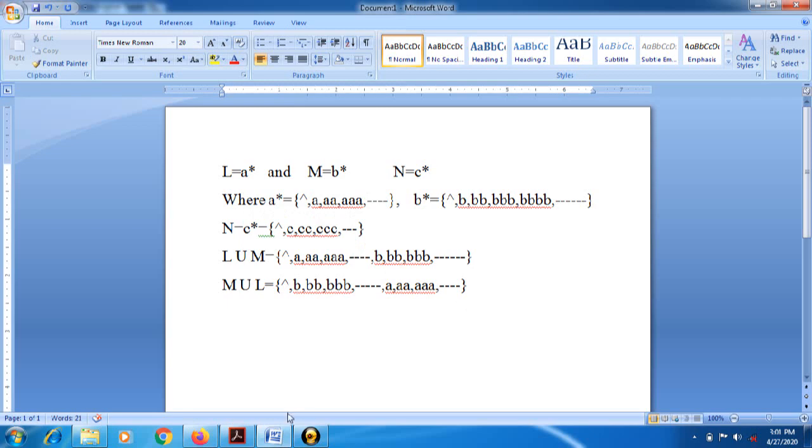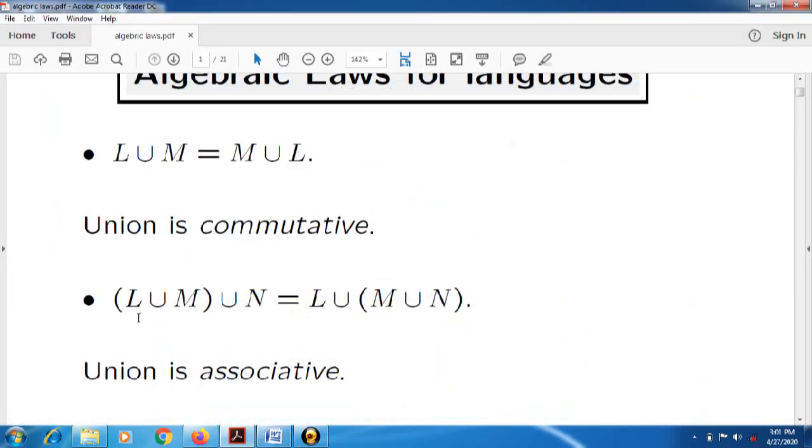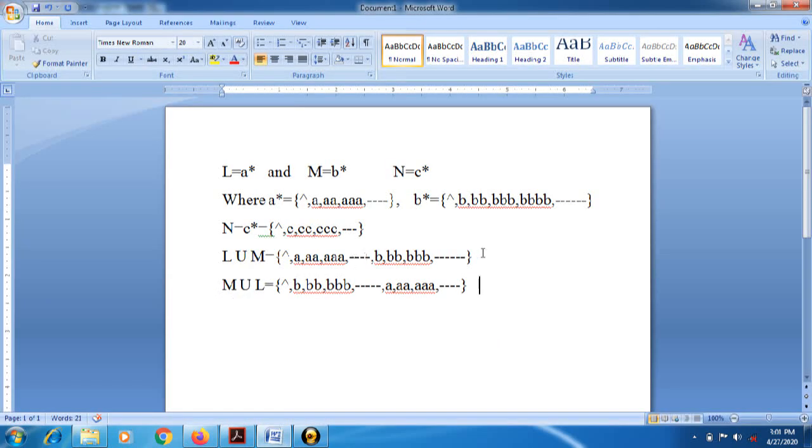Now we will take the first expression. What is our first expression? L union M, union N. We have already calculated L union M, numbered as 1. So we take L union M first, and outside it, union N. Now we have to make the combination of L union M with C star.